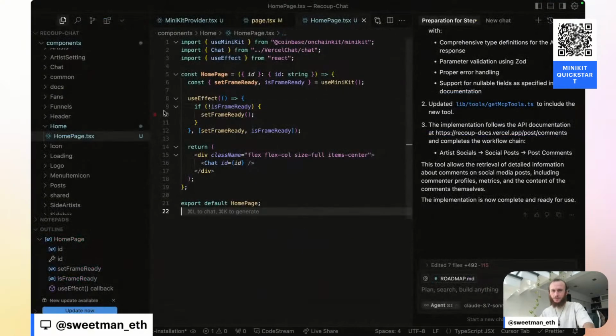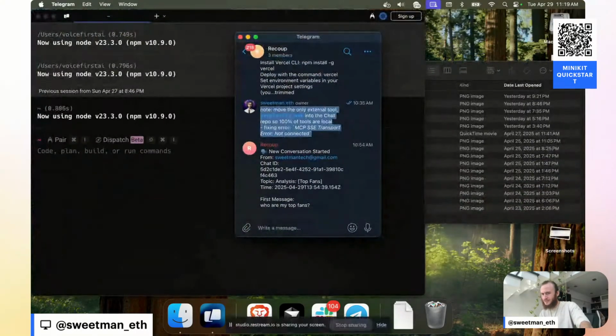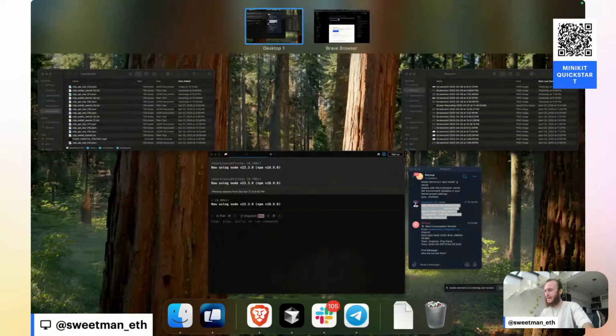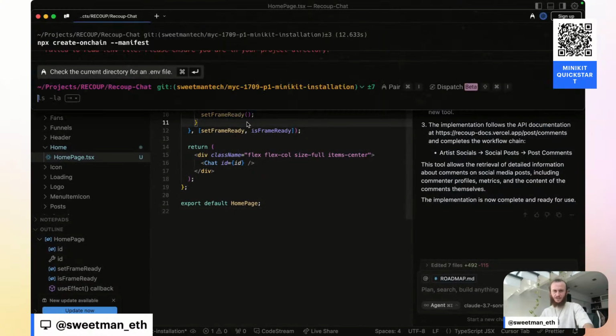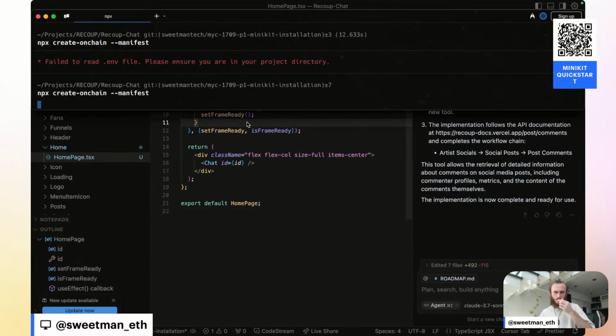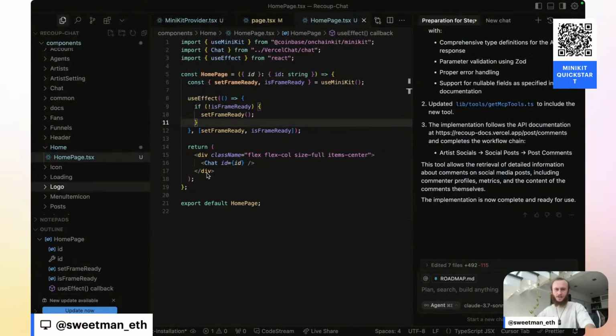So what I'm going to do is move this off screen again. I'll make a duplicate of my .env.local, and I'm going to call this one just .env. All right, now I have a .env.local and a .env. And let's see if that is going to allow us to create the manifest again. Trying our manifest creation command.